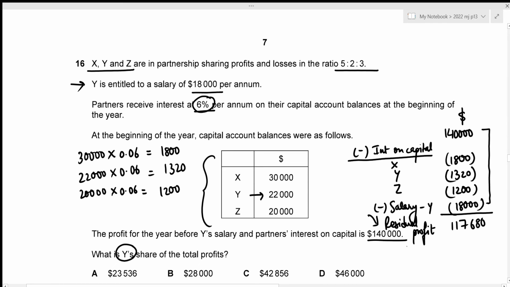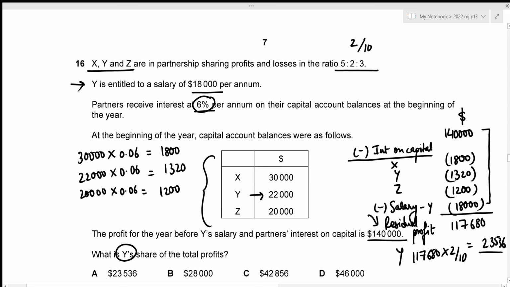And we only need to figure out Y's share of profit. So let's figure out Y's share of the residual profit. We know that the profit sharing ratio is 5:2:3, so 2 parts out of 10 parts belongs to Y. That would be 117,680 times 2 by 10, which results in the value of 23,536. Okay, now the very common mistake would be that the students would tick this amount as the correct answer.